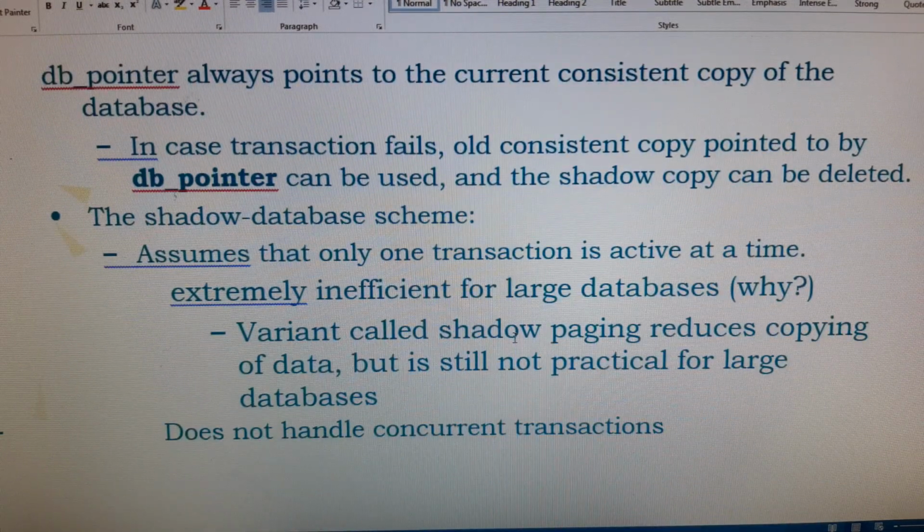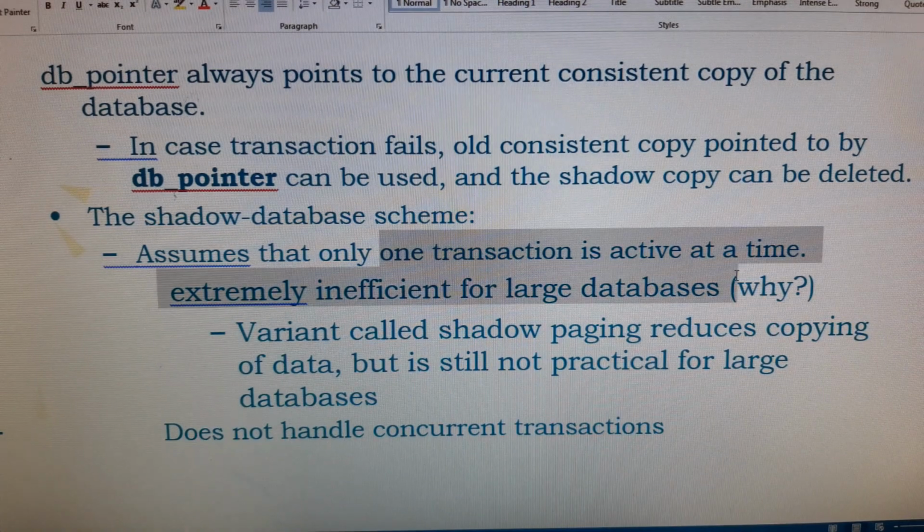Here you can observe, as I already told, that this shadow copy technique is useful only for a simple or single transaction. It cannot be applied for multiple transactions, and it cannot be applied for a concurrency control system, with concurrently executing transactions. Assume only one transaction is active at the same time. So we can't execute multiple transactions. In that case only, the shadow copy technique works better.